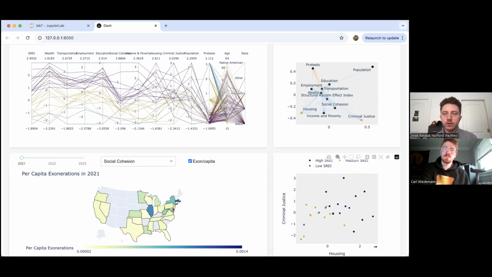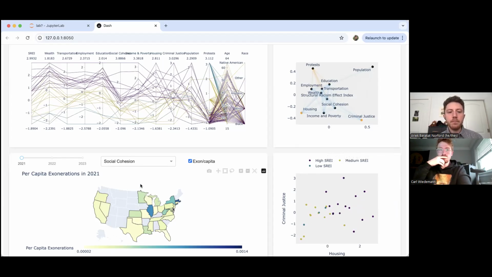So housing, higher numbers mean that the housing is in poorer condition, there's more evictions. Lower numbers mean better conditions, fewer evictions. And we see that housing can't distinguish between low SREI and medium SREI states. And with criminal justice, where higher numbers represent more jailings, more police presence, and lower numbers mean fewer police per capita, less jailing, we see that only in the most extreme cases of high SREI do we see the points separating out from everything else. Criminal justice really does not help to distinguish between states.